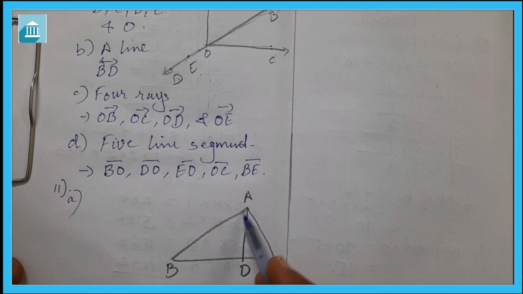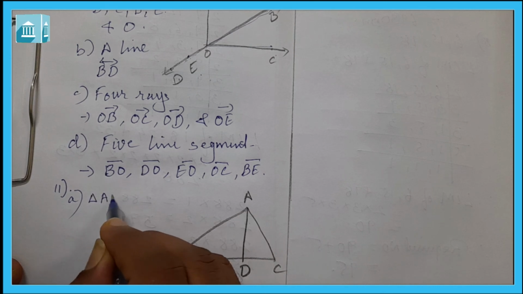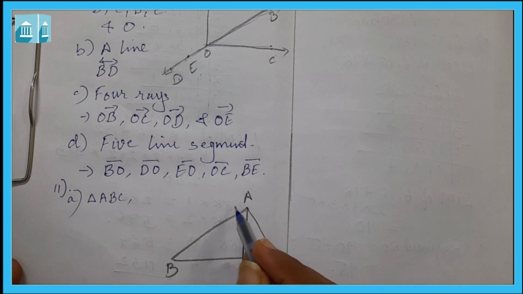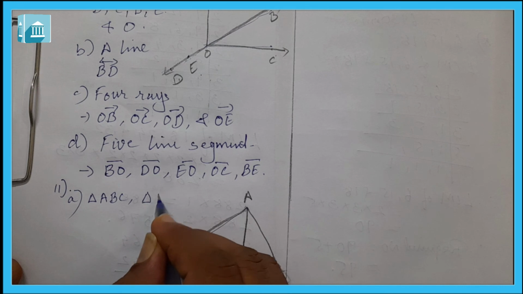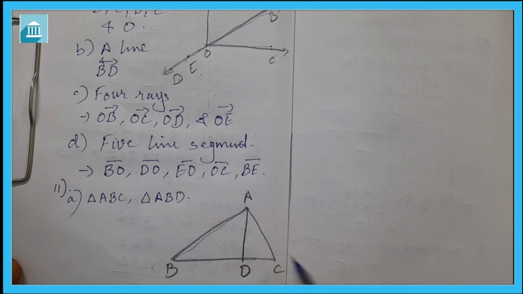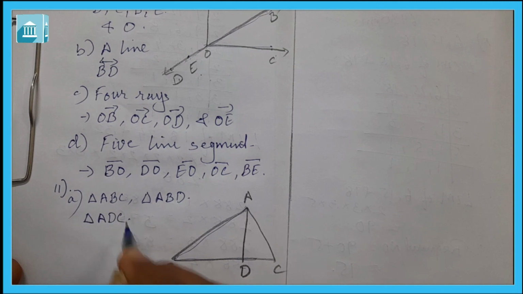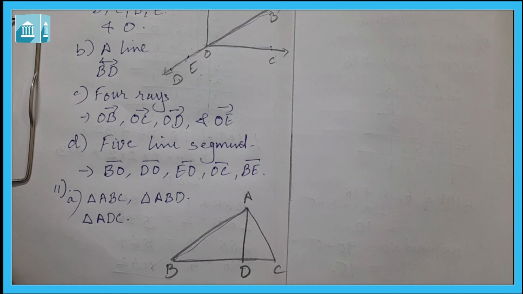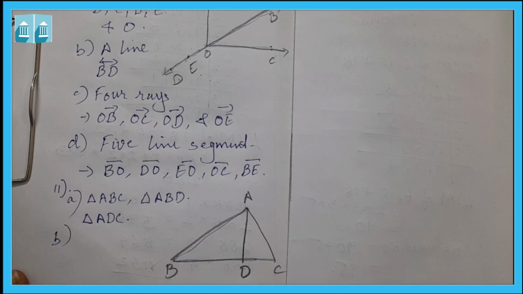So the 3 triangles will be, first, triangle ABC, then triangle ABD, and then triangle ADC. These are the 3 triangles here. Then part B is write the name of 7 angles.